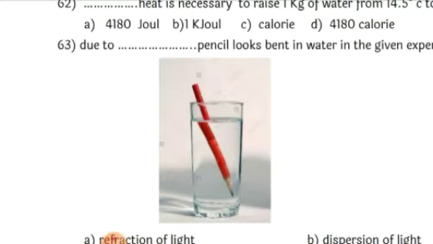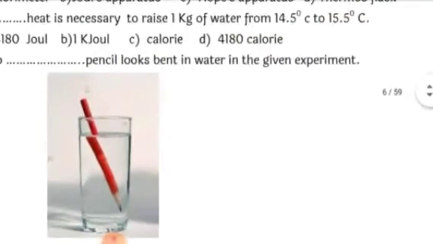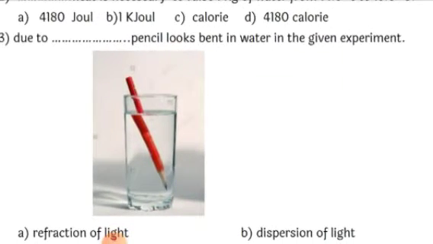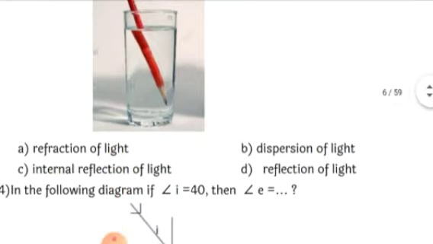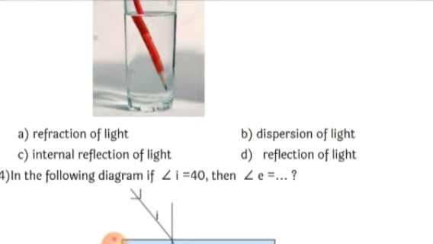Next, due to dash, pencil looks bent in water in the given experiment. So here you can see that the pencil is changing its path. The direction of the light rays passing from one transparent medium, that is the air, into another transparent medium, that is water, changes. So due to change in direction, you can find that the pencil is getting bent inside the glass, and this property of changing direction from one transparent medium to another is also called refraction. So the correct answer is refraction of light.